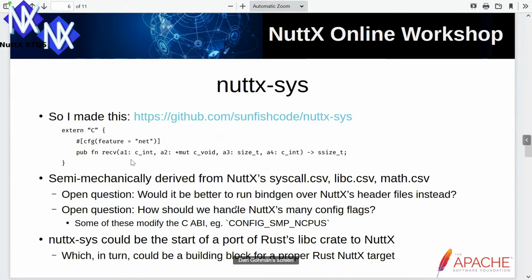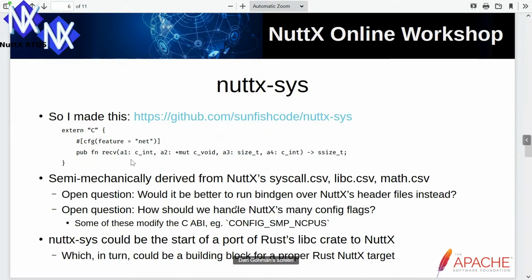Another open question that I'm interested in, if anyone has thoughts about this, I'm sort of interested in catching up with people or answering questions about how we should handle, in binding to other languages, nuttx's many config flags. So nuttx has a large set of config flags, which is great for many of nuttx's users. And these flags change everything from internal implementation details of how nuttx works, to which APIs are available, to, in some cases, what the actual API of the APIs is. So config variables like CONFIG_SMP_NCPUS actually change the size of some types. So it's not possible to have a single set of C bindings that describes all nuttx configurations.